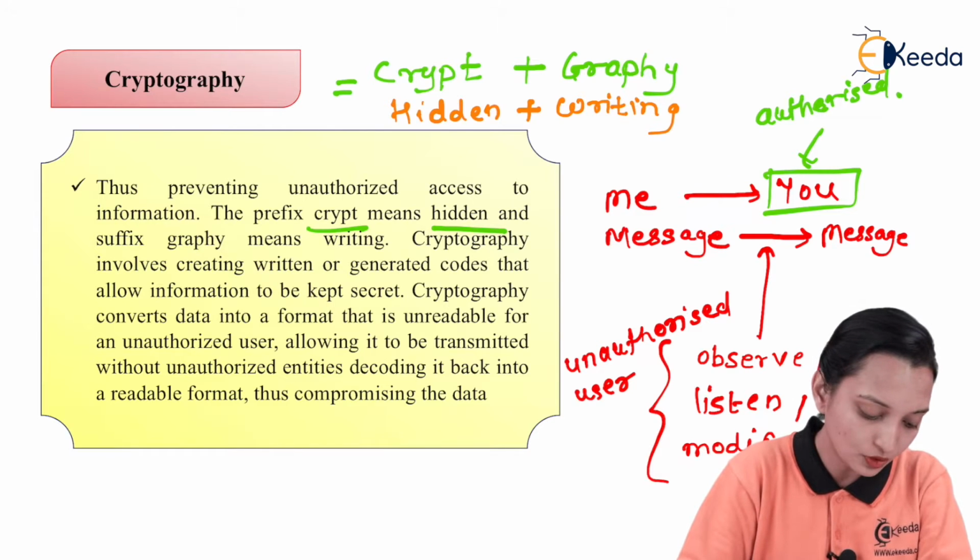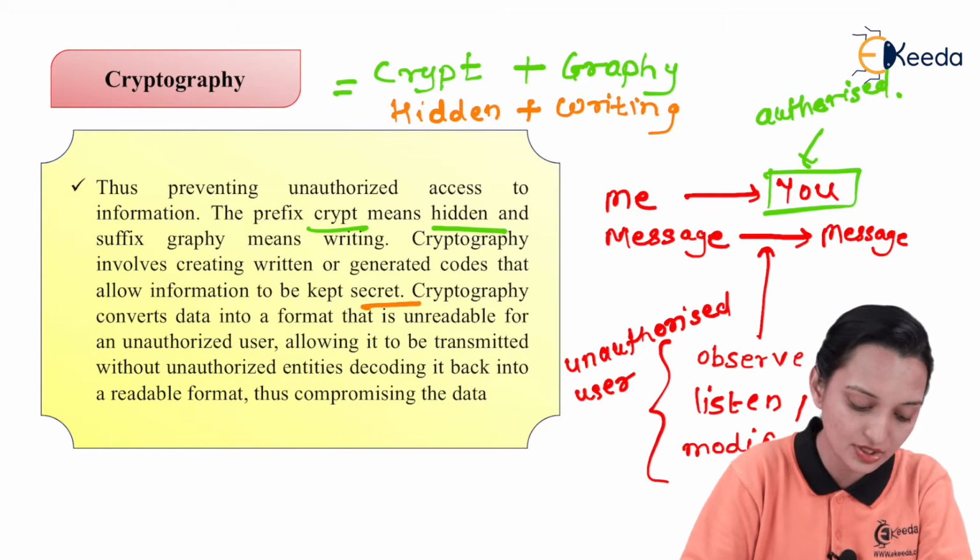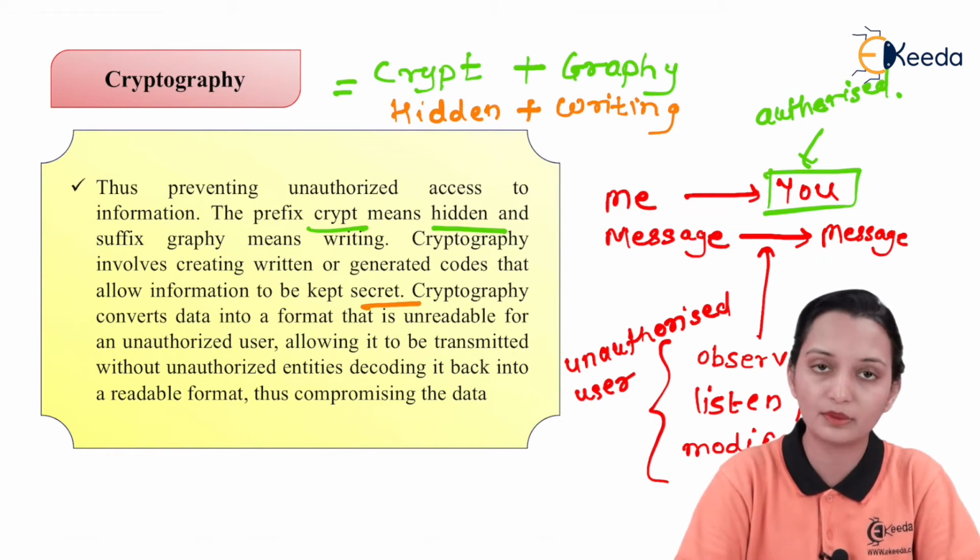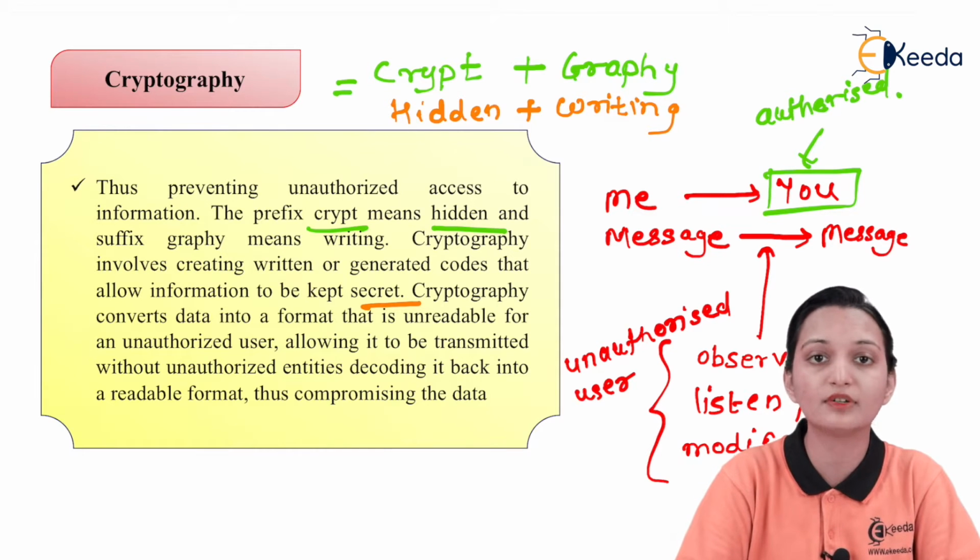So cryptography involves creating written or generated codes that allow the information to be kept secret. So what kind of writing will be there? That will encode the given message.